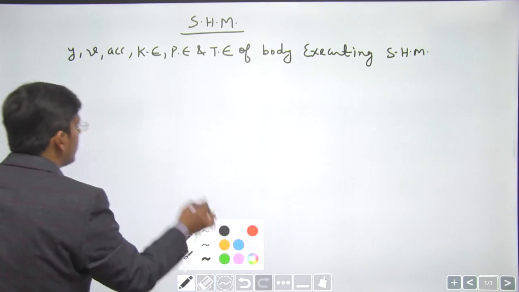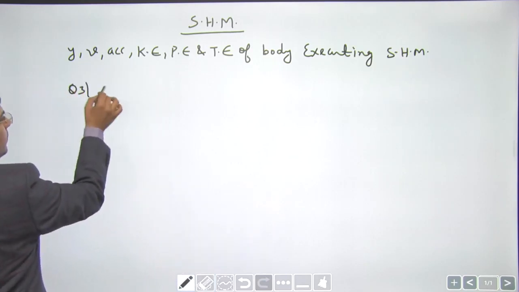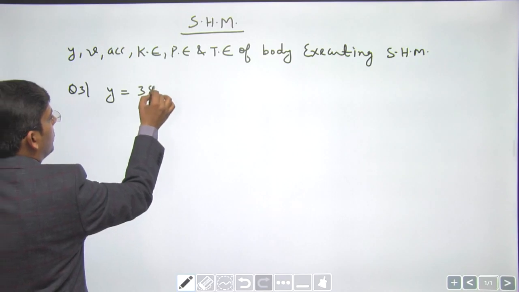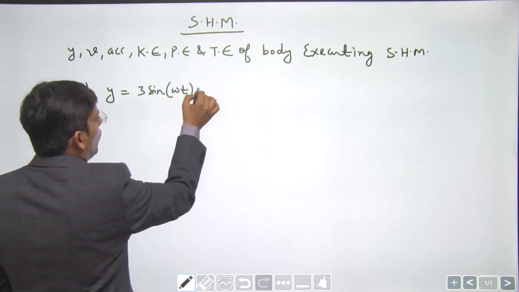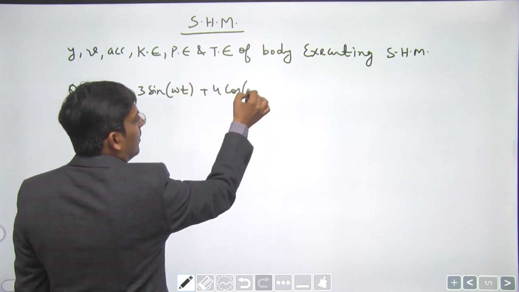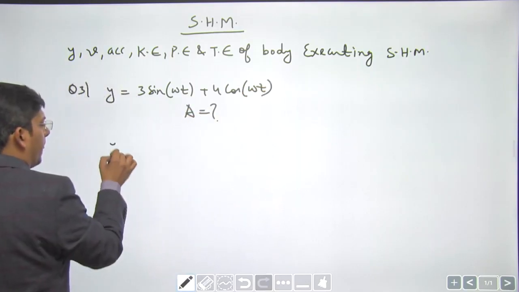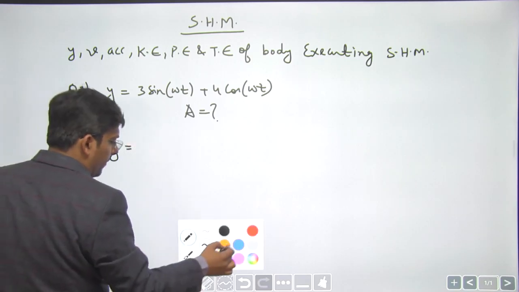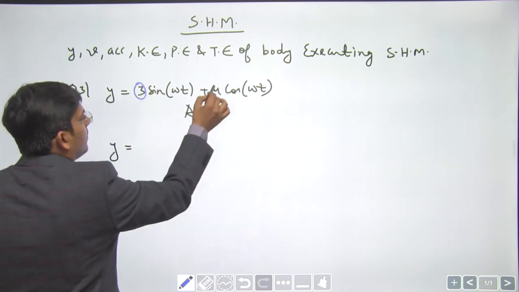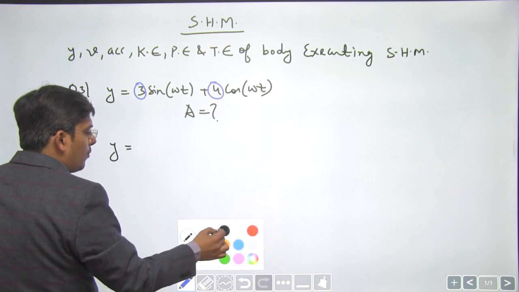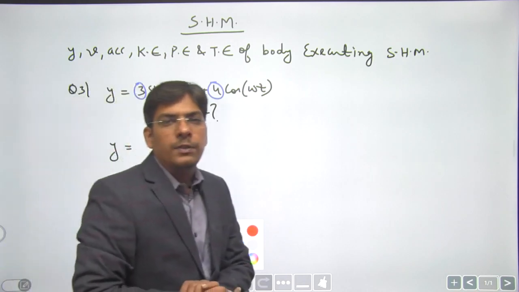Let us solve the next question. Equation of SHM is given by 3 sin omega t plus 4 cos omega t, and you are asked to calculate the amplitude of the body. Okay. So this is 3, this is 3, this is 4. Now you multiply and divide by under root of 3 square plus 4 square.